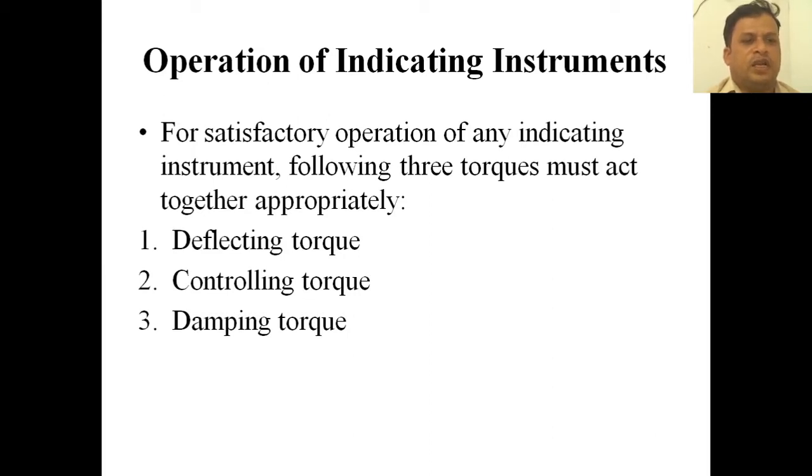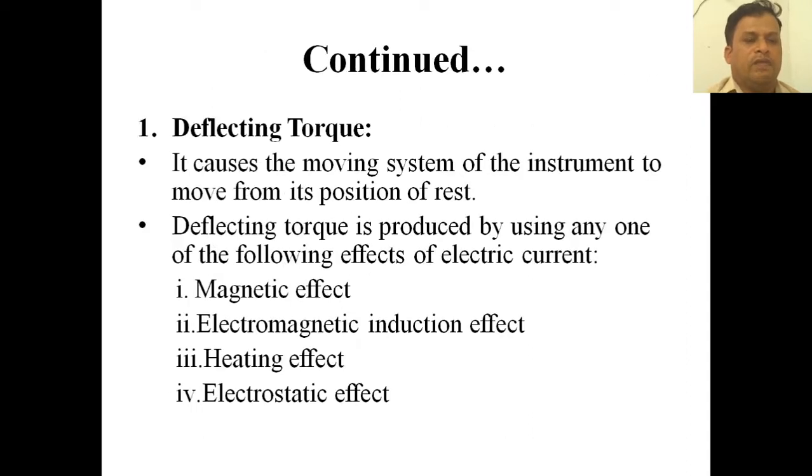The number one is the deflecting torque, number two is the controlling torque, and number three is the damping torque. The deflecting torque causes the moving system of the instrument to move from its position of rest.